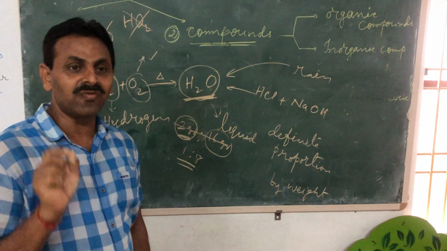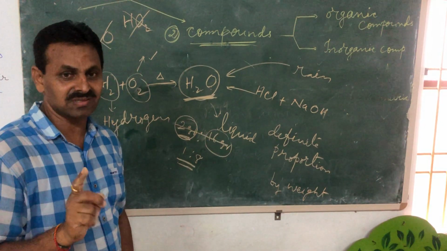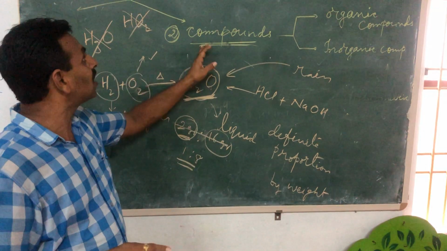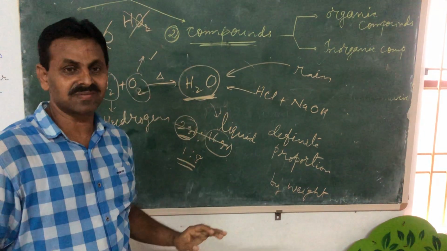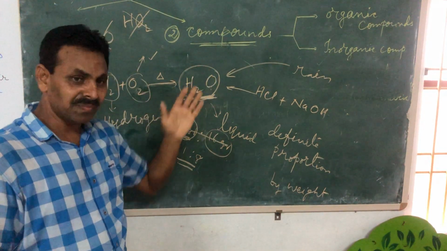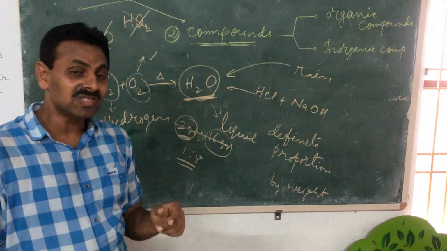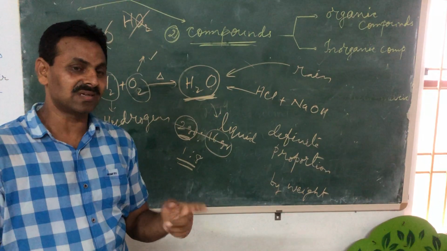Compound is also a pure substance. You can also add that, because elements and compounds are basically pure substances. So compounds are pure substances formed by which combination? Chemical combination.